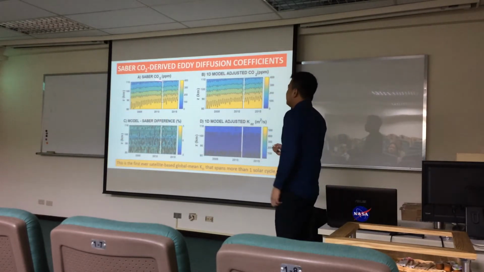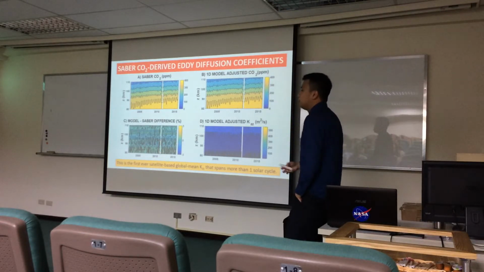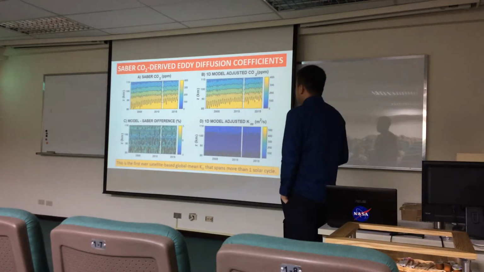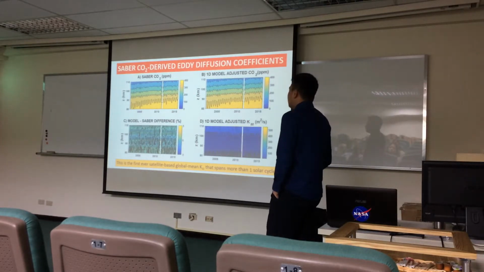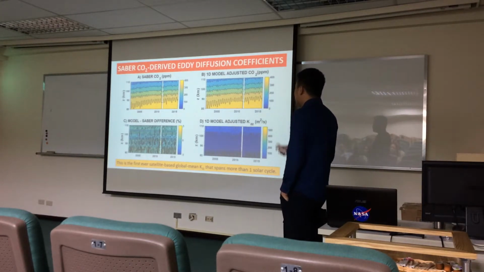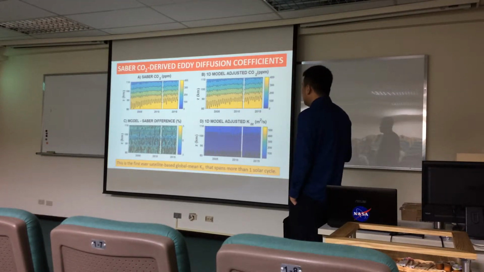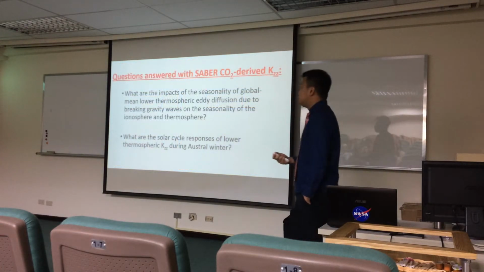So here now are our global mean CO2 profiles from SABER from February 2002 to December 2015. This is the one that's simulated, and as you can see, they're quite close. The similarity is confirmed when we took the percent differences between them, and we found they are within 2% of one another. These now are the eddy diffusion coefficients that we derived from the simulation of these CO2 profiles, and this is the first highlight of my dissertation, which is the first ever satellite-based global mean eddy diffusion coefficients that span more than one solar cycle. Now we use these coefficients to answer two important questions on the issue of diffusive transport due to breaking gravity waves.